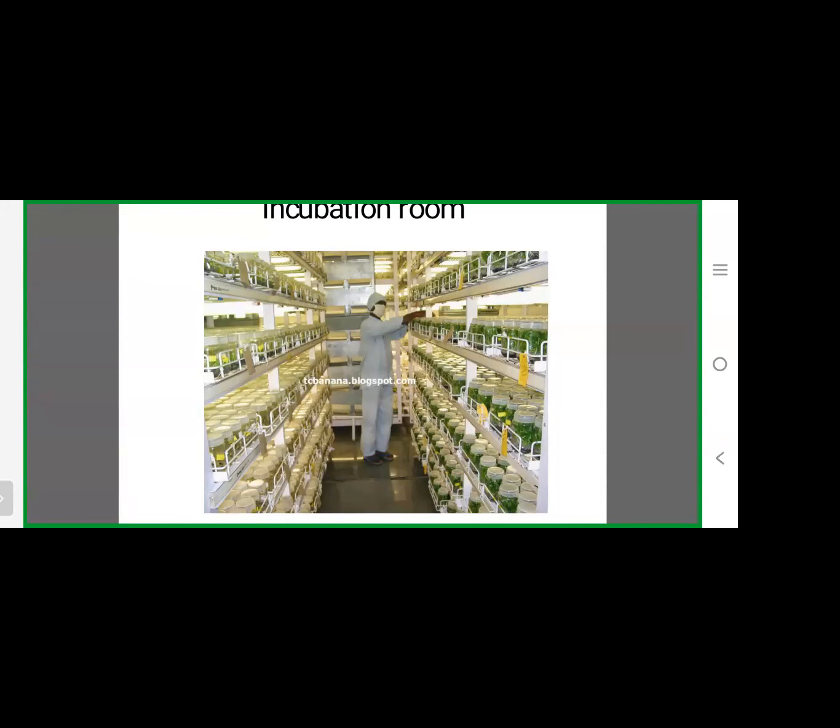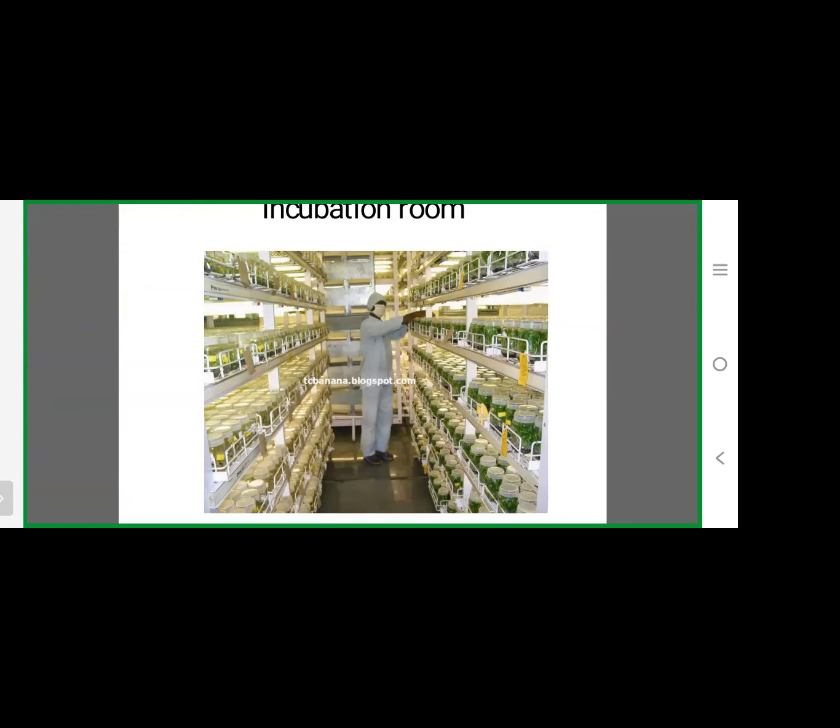After the inoculation, after the transfer of that inoculated explant into the culture room, the tissue will be converted. After 1 or 2 weeks, the tissue will be converted into an undifferentiated mass of tissue. That is called callus. The formation of callus is called callusing. By the effect of auxins and the nutrients, this tissue will be converted into callus.